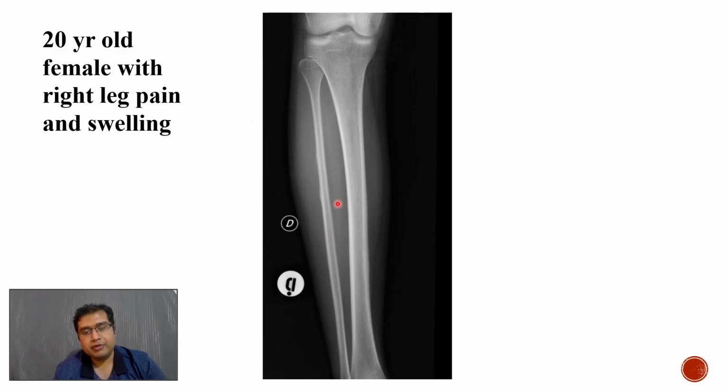Urgent referral to the pediatric oncology team and the bone tumor MDT for further discussion, and MRI needs to be done involving the joint above as well as below to look for any skip lesions, and a staging CT has to be done for the same.